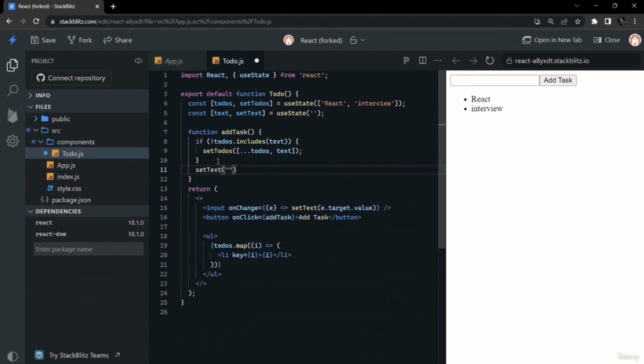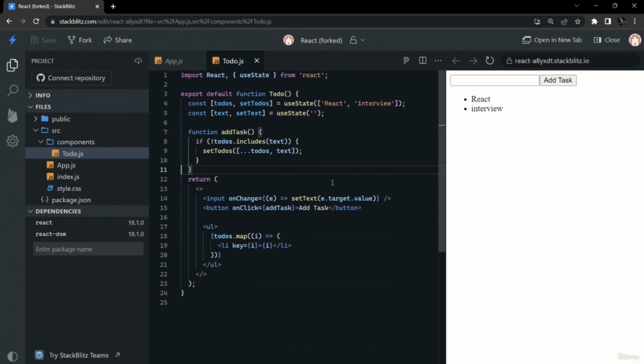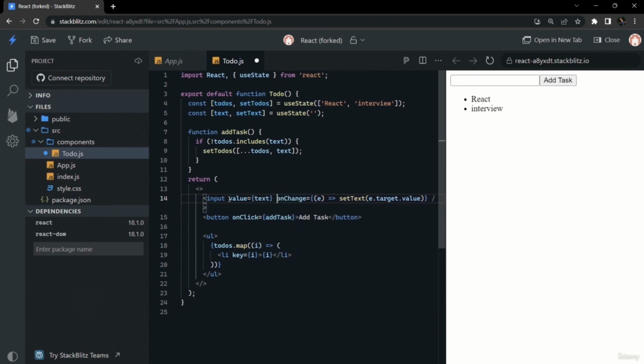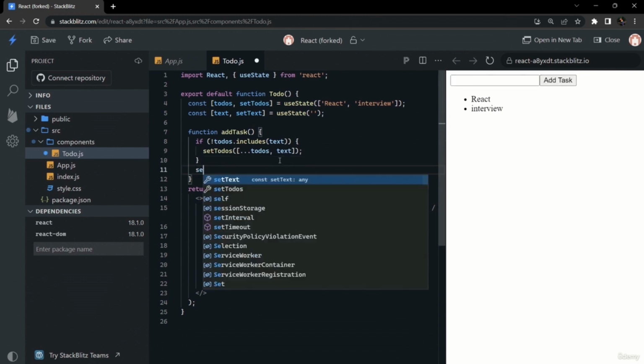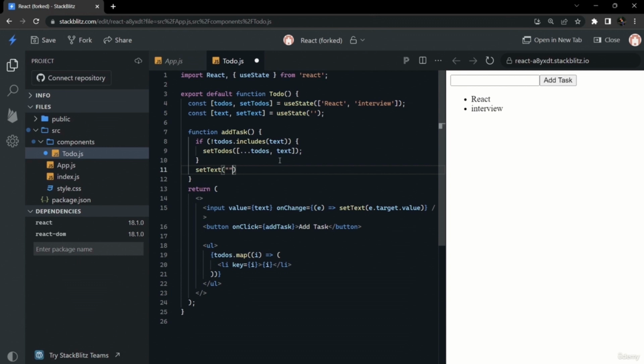Now we will add the functionality that the input should be cleared when the add task button is clicked. For this we will set text as an empty string. But as we click on the add task button, it is not clearing the input, because on our input tag we haven't added the value attribute, so it is not a controlled component as of now. So we will add value equal to text, so it is controlled now. When we add water, we now set text as an empty string. So now if we click the add task button, it should clear our input tag. Now it is working.